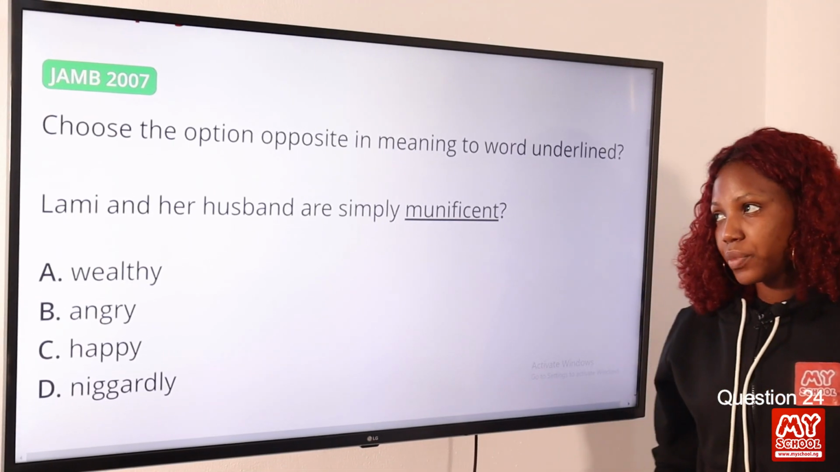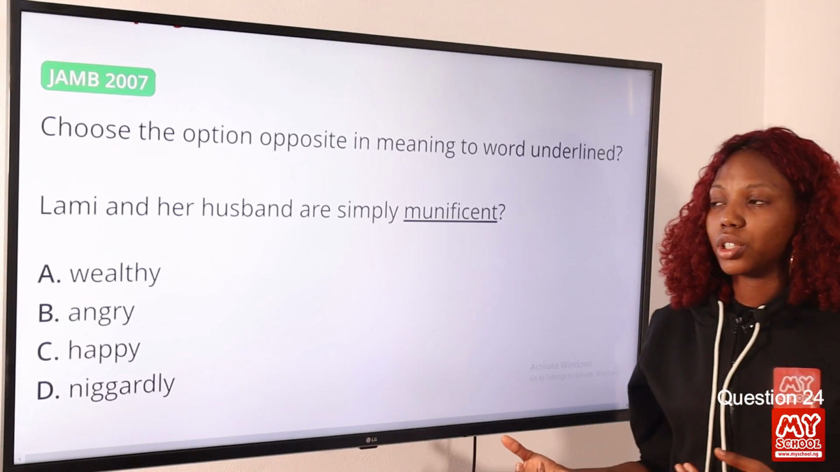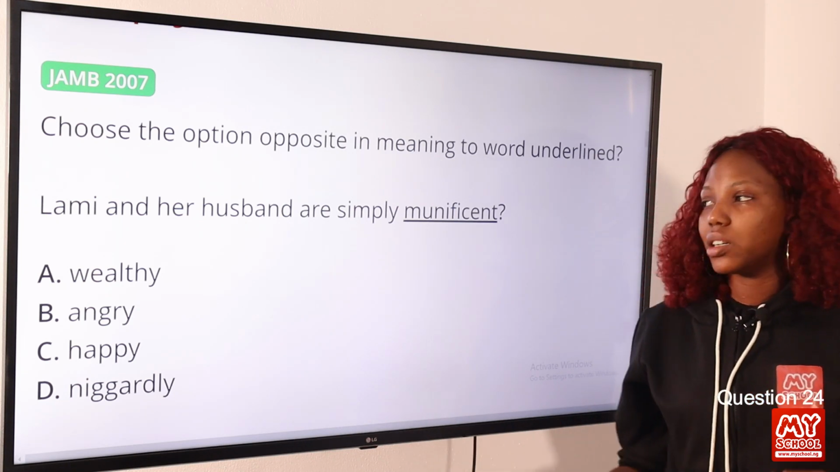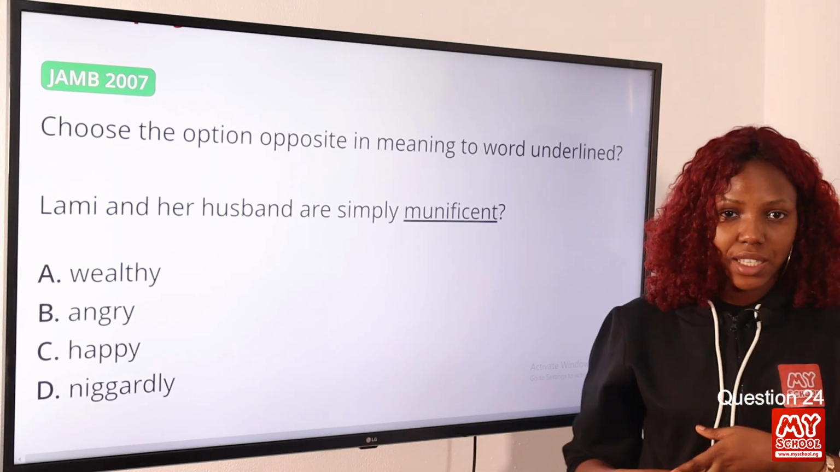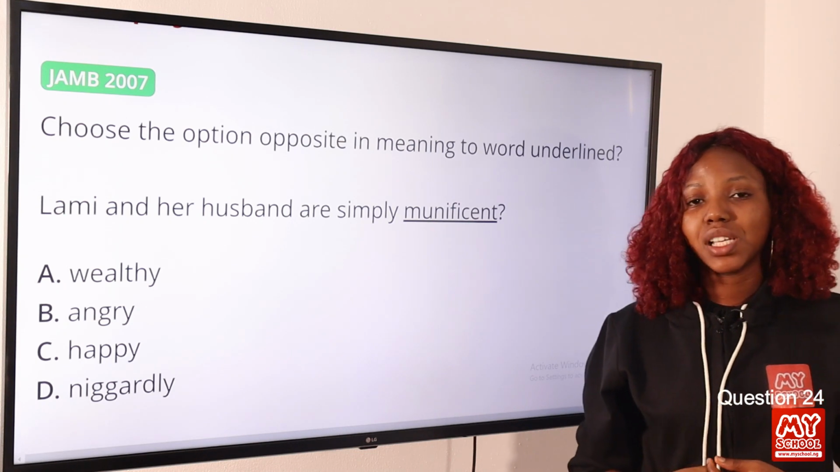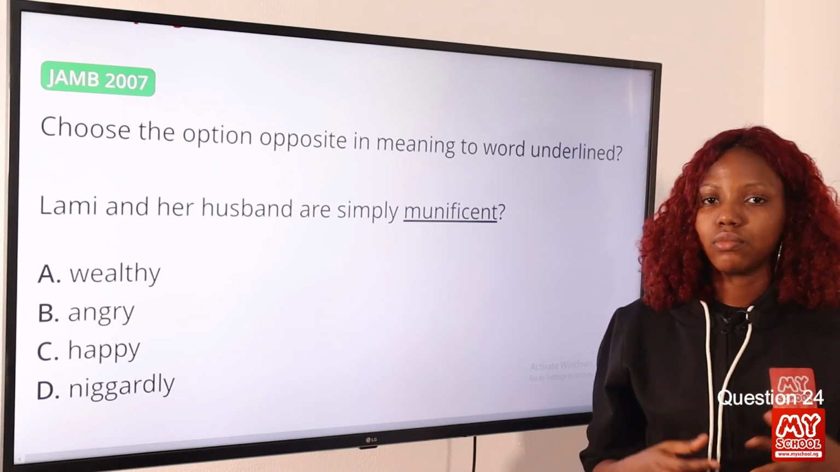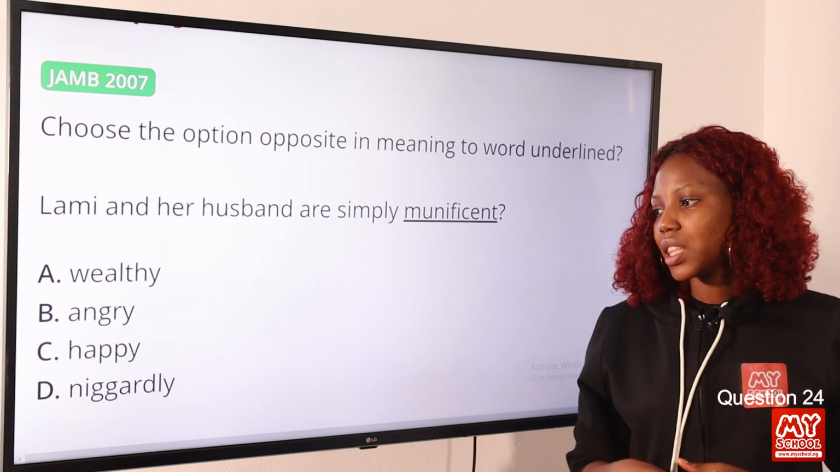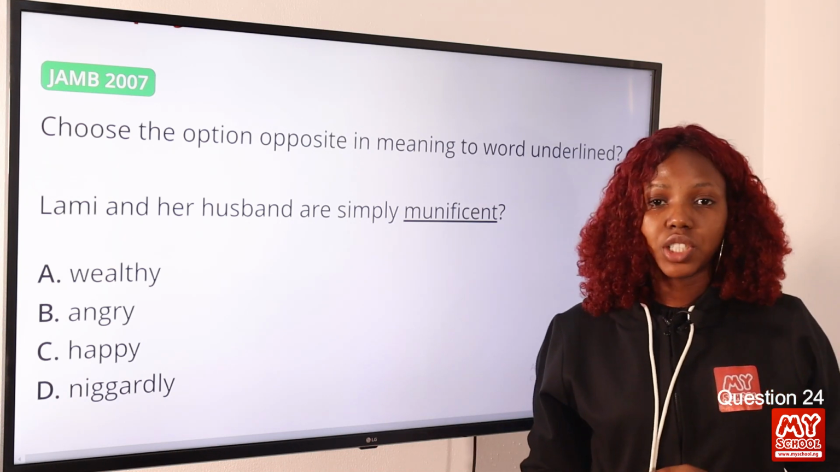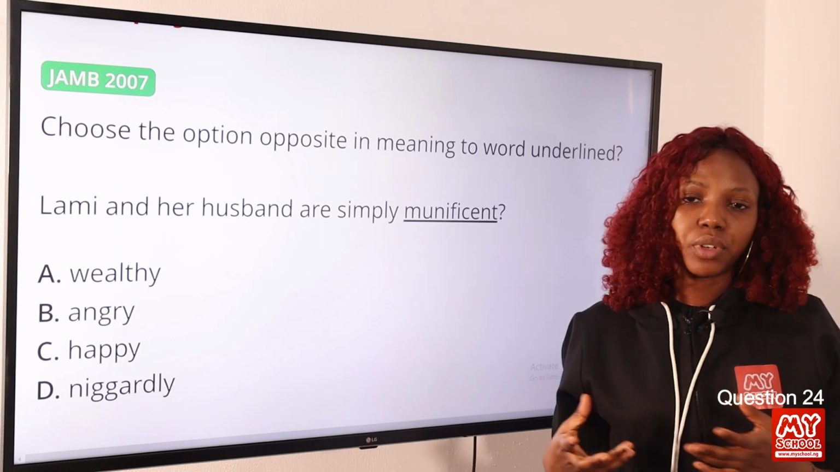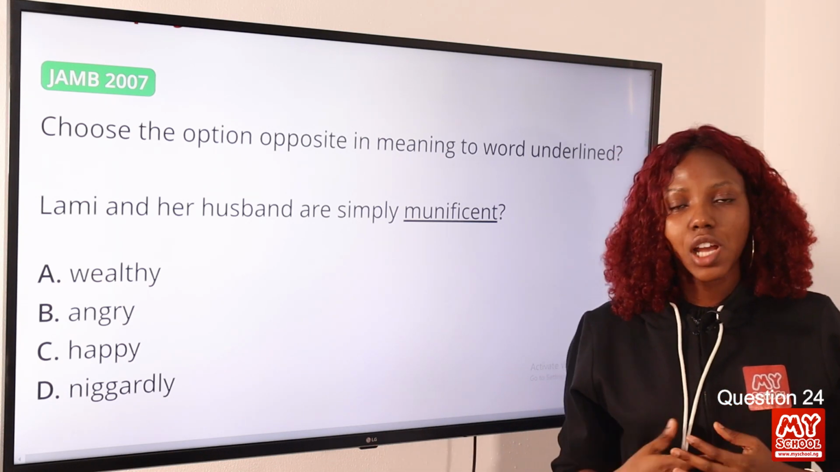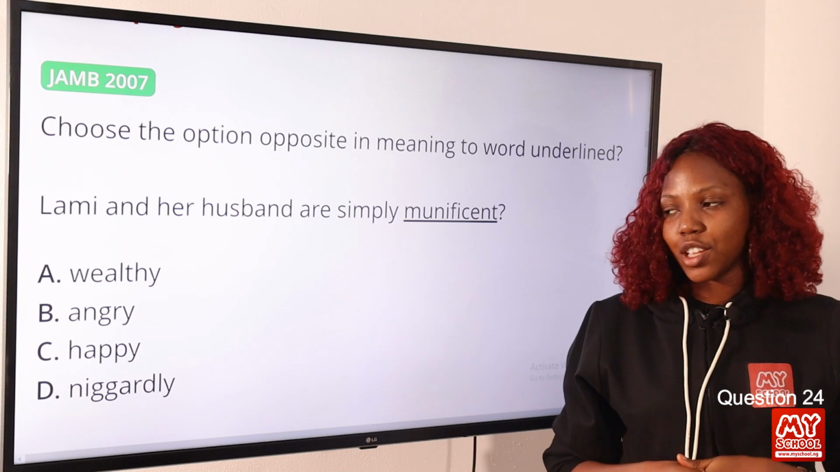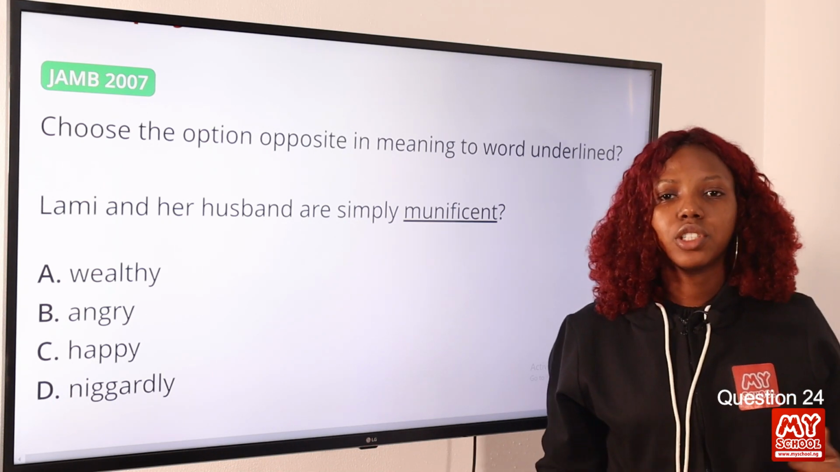Question 24. Choose the option opposite in meaning to the word underlined. Lami and her husband are simply munificent. Now, munificent simply is being generous. So generous is synonymous to the word munificent. Now, the opposite in meaning is option D, niggardly. Niggardly is not being generous, so you're not generous with your time, you're not generous with your money. So the answer to this question is option D, niggardly.